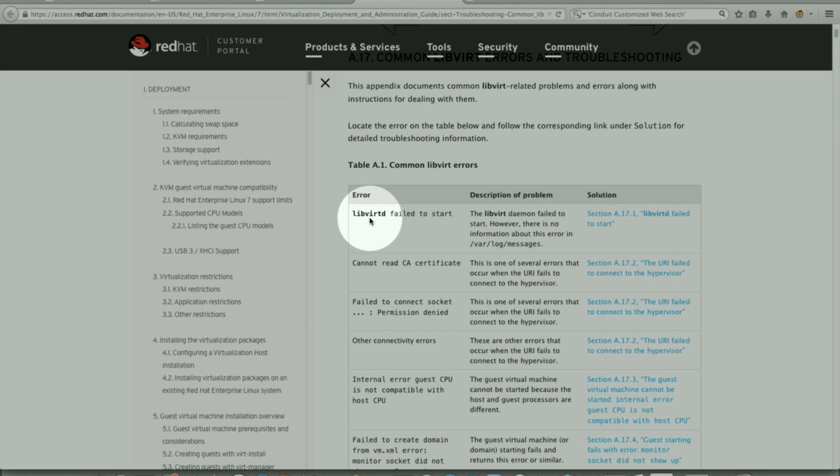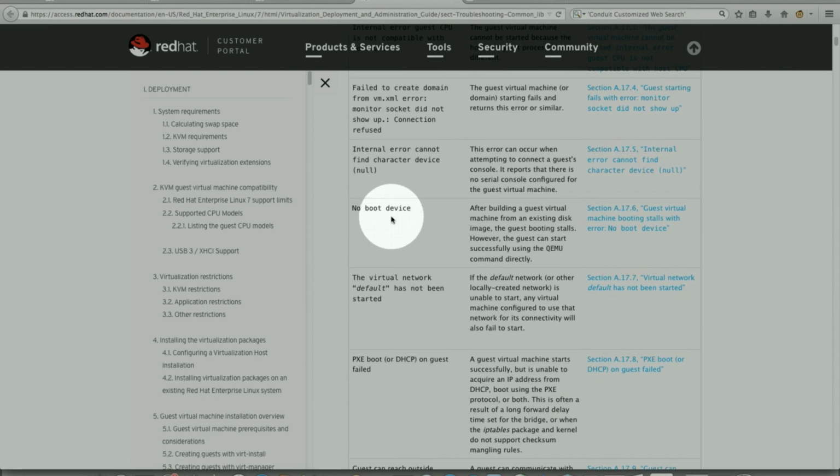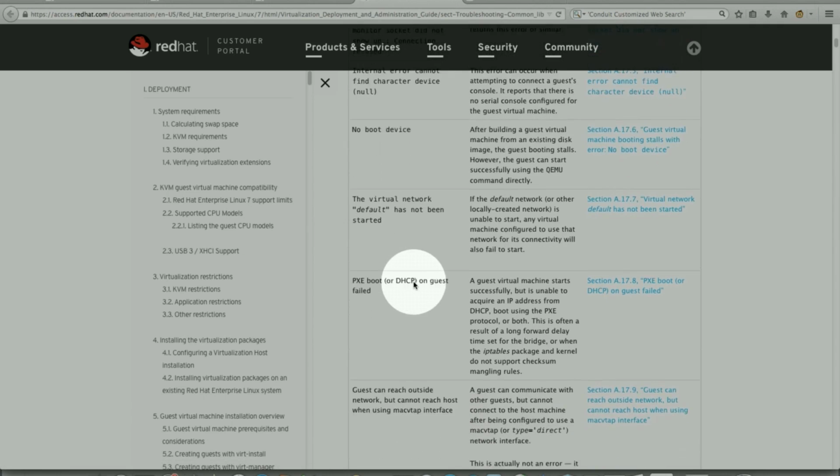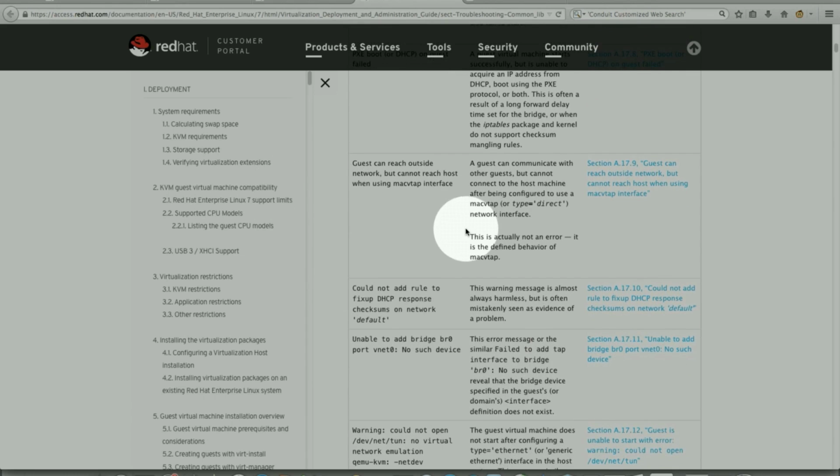If you see an error that pops up on the screen or a console, then we can look at these errors, look at the description, and the recommended steps are provided here. There are quite a few of them, and I have used it. These are very useful, so I strongly recommend reviewing these if you run into an issue.